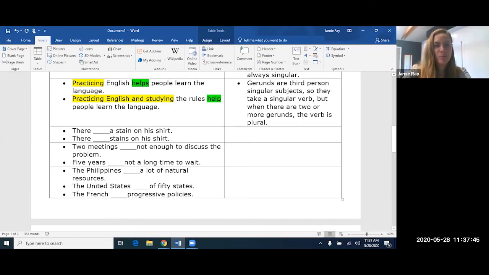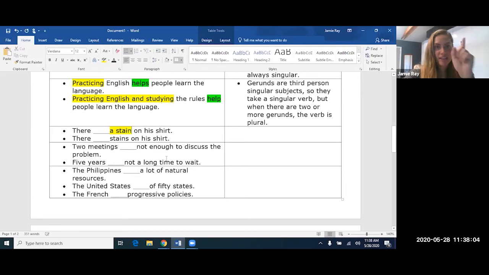Okay. Remember when we start a sentence with there or here, we have to do something special, okay? So where's the subject? When we start a sentence with there, the subject is not there. The subject is actually after the verb. So we're gonna look at the word stain. A stain, it's one stain. So am I gonna say there is a stain or there are a stain? It's gonna be is. That's subject-verb agreement. We have a singular verb with a singular subject. There, blank stains. So stains is the subject, it's plural this time, so the verb has to be plural.